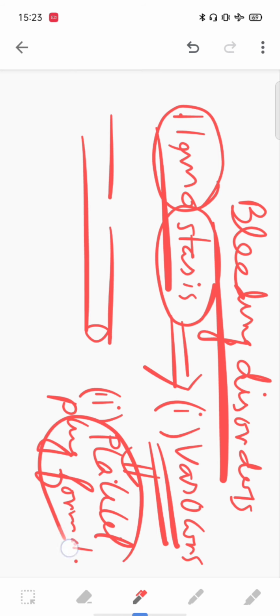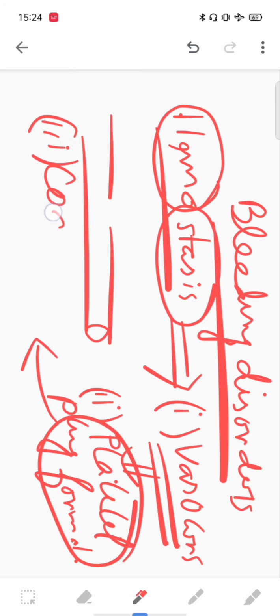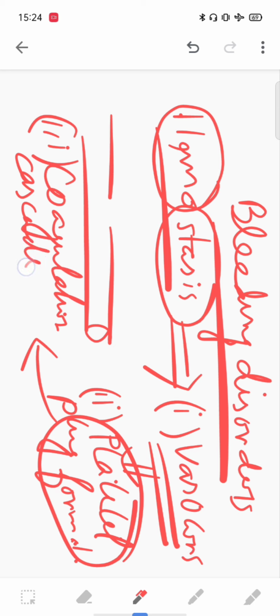This platelet plaque formation is a temporary phenomenon. The third event that occurs in the process of hemostasis is activation of the coagulation cascade. All these three events occur one after another during the process of hemostasis.